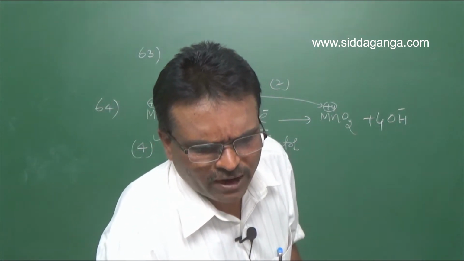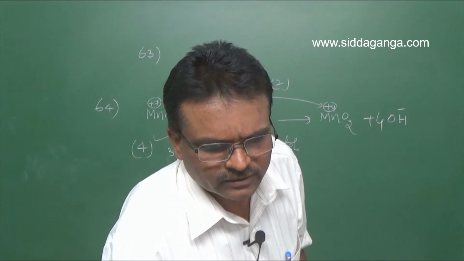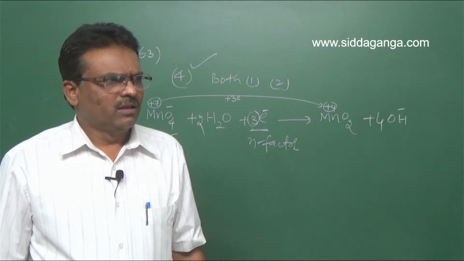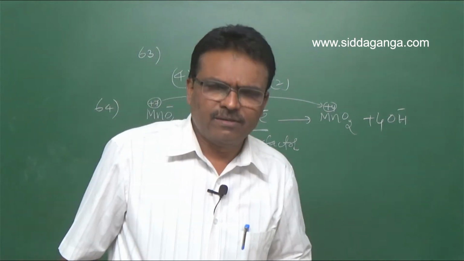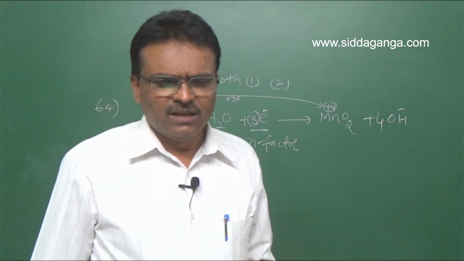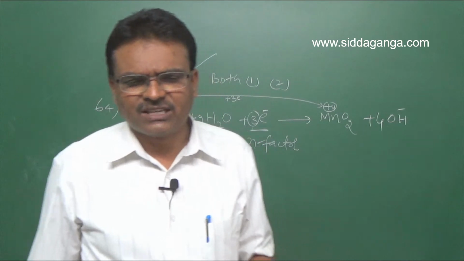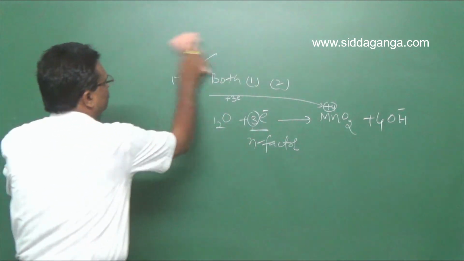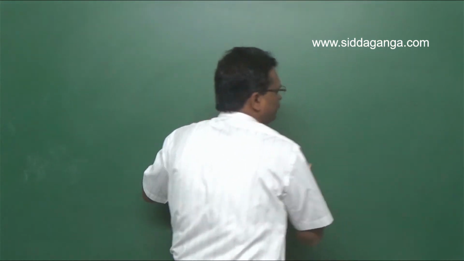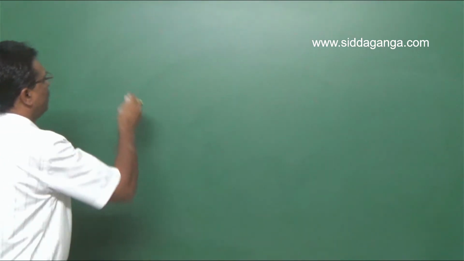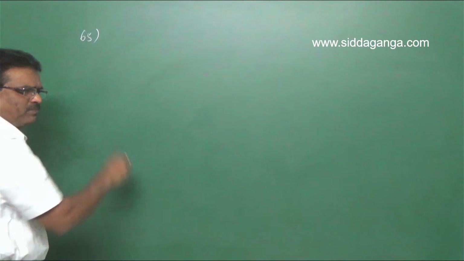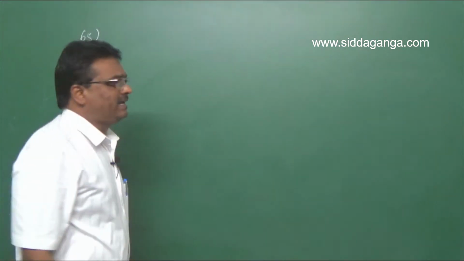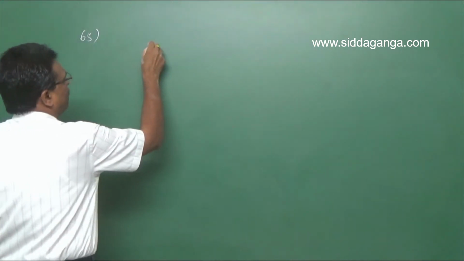Next, question number 65. Potassium dichromate plus iodide ion plus H plus gives the oxidized product. The oxidized product is? Look here, question number 65. Potassium dichromate in acid medium.